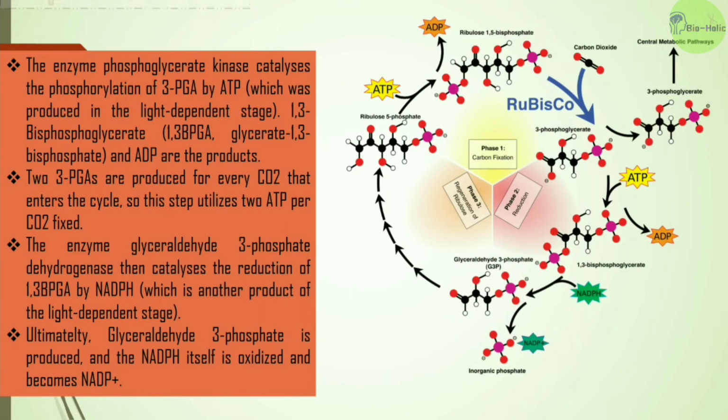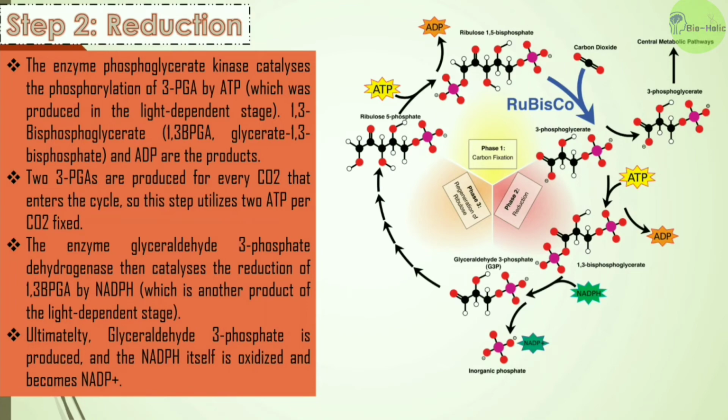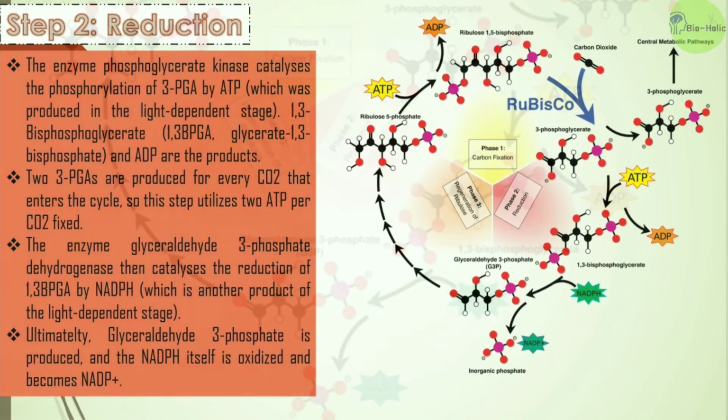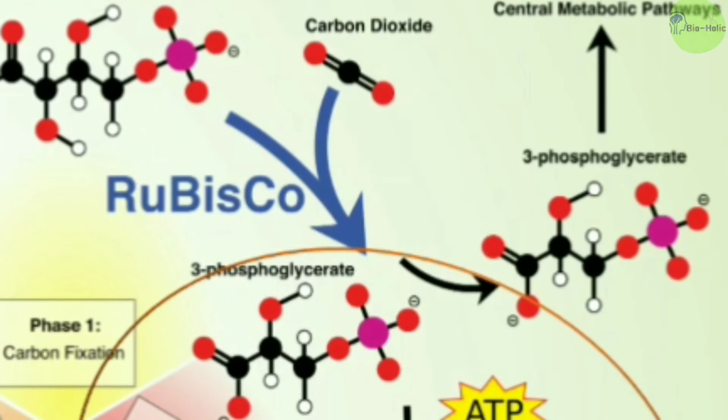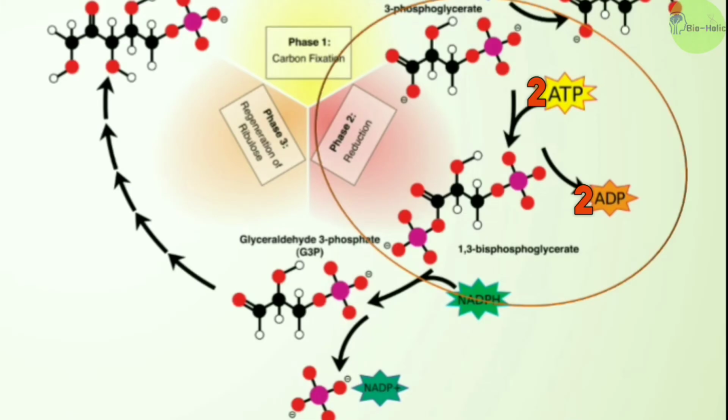Okay. Now the second step of Calvin cycle or the reduction step. Here 2 steps are involved. In the first step, the enzyme phosphoglycerate kinase catalyzes the phosphorylation of 3-PGA by ATP, which was produced in the light dependent stage. And 1,3-bisphosphoglycerate and ADP are the products. And as I have shown you in my previous slide, 2 3-phosphoglycerates are produced for every carbon dioxide that enters the cycle. So this step utilizes 2 ATP per carbon dioxide fixed.